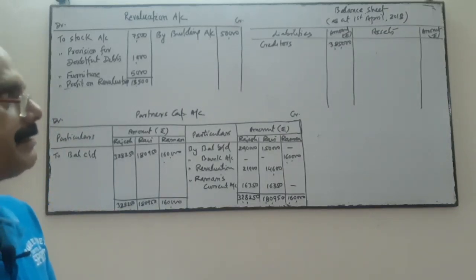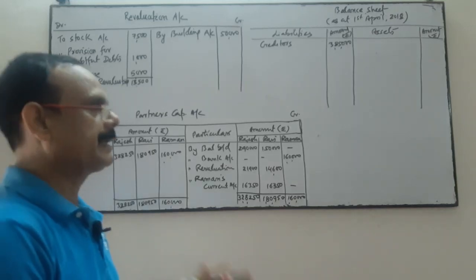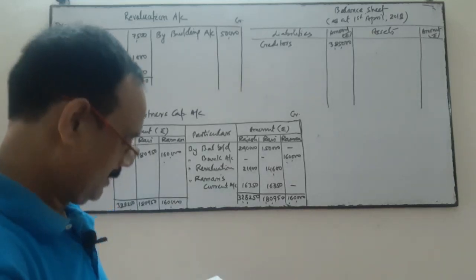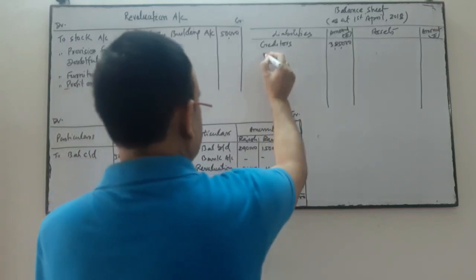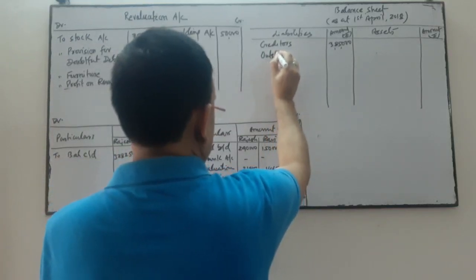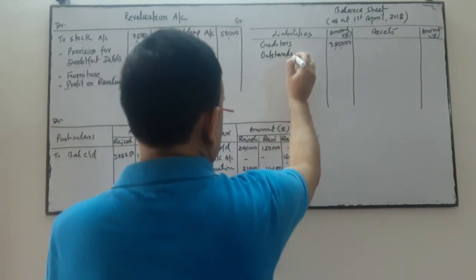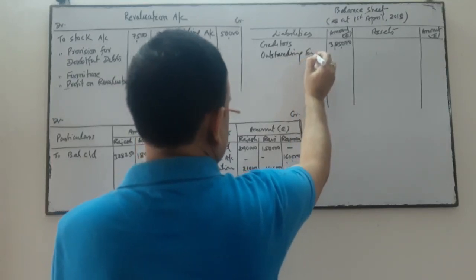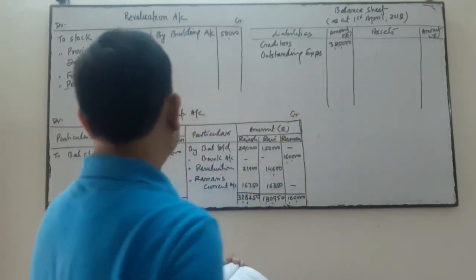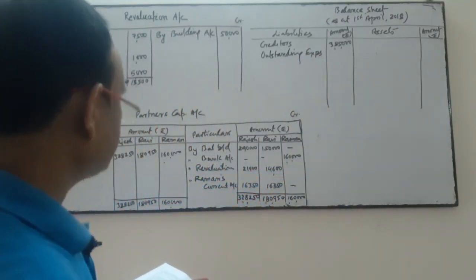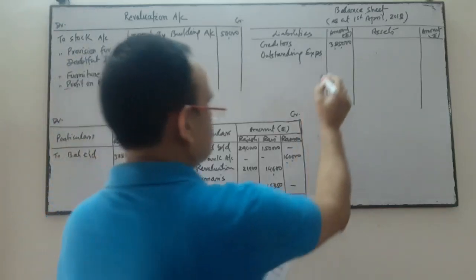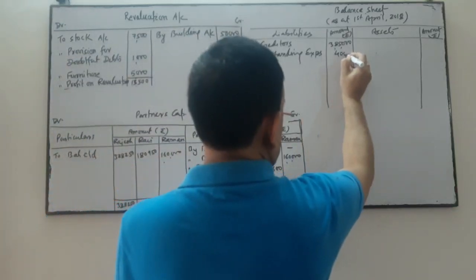When we reassess the value of creditors, we found no increase or decrease. Outstanding expenses, same with the outstanding expenses, we didn't find any increase or decrease, so outstanding expenses will also be the same as before.